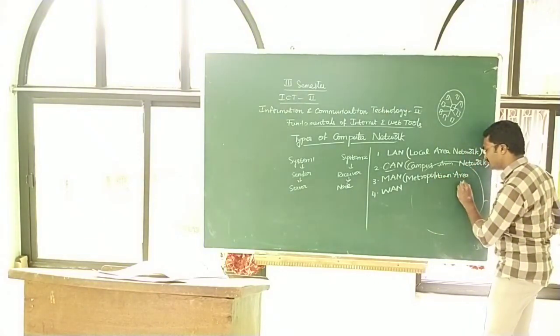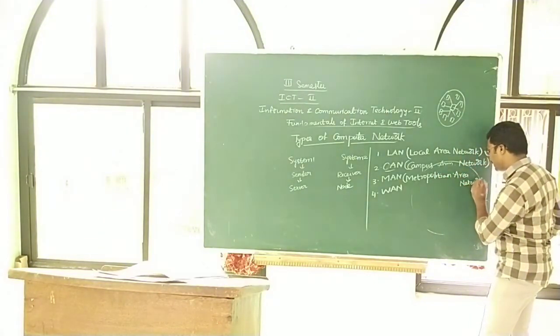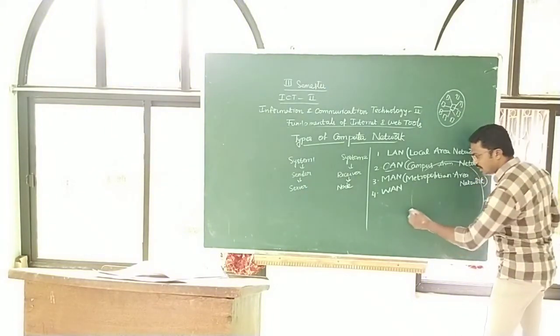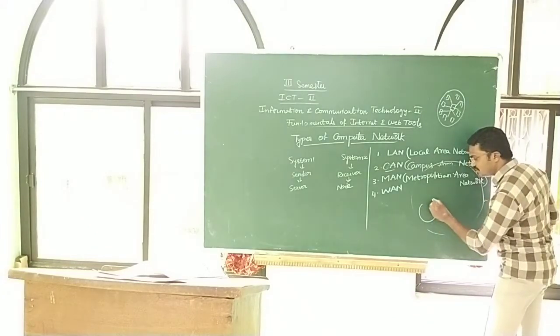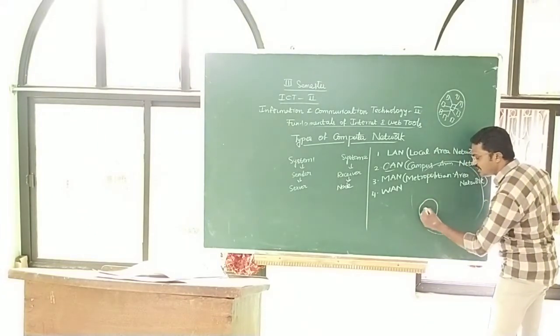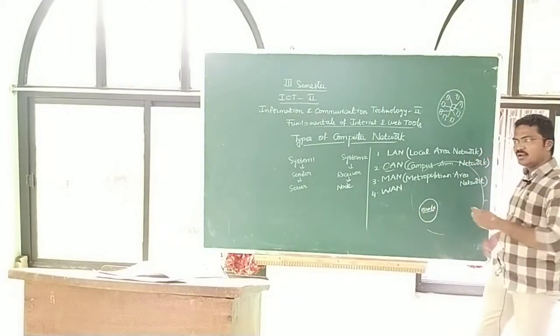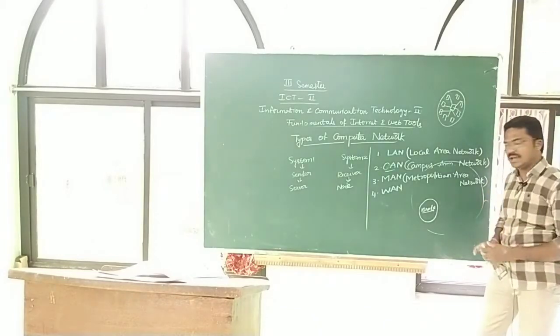Metropolitan Area Network is the third kind of networking technology. So what is happening in a MAN? Actually, this is our college head office. Our head office should be in Kerala. Kerala is our home, and the head office should be there.